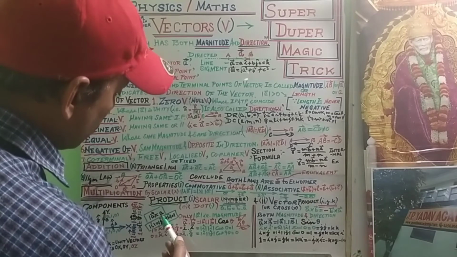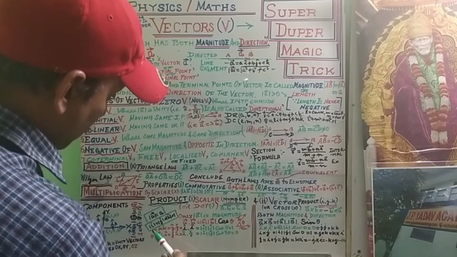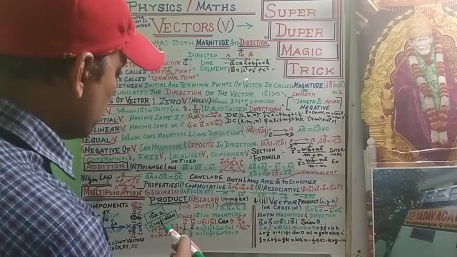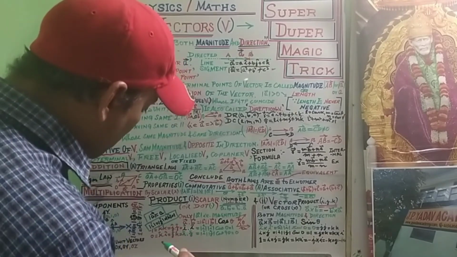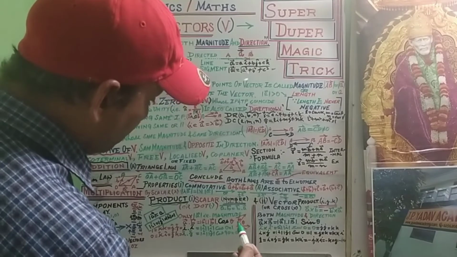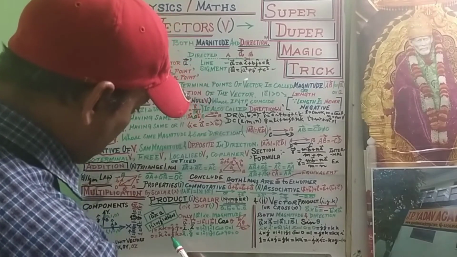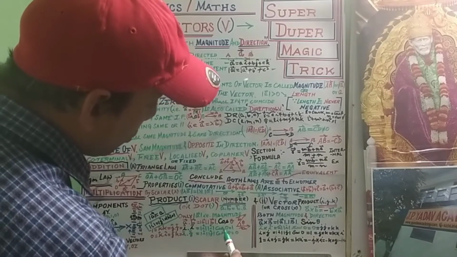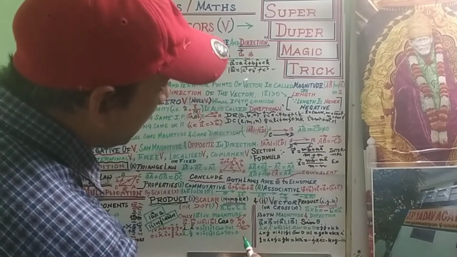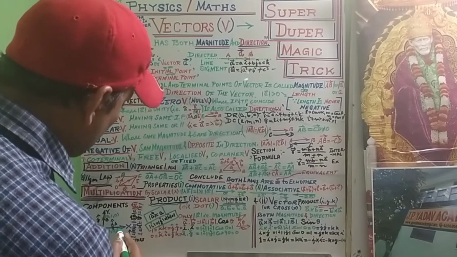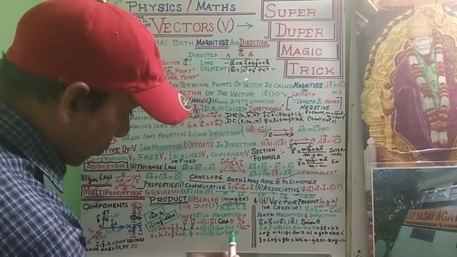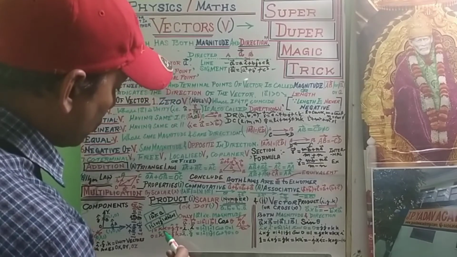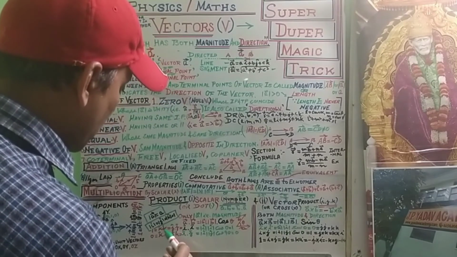Mod a can also be written as just a without the arrow. Now i, j, k are the unit vectors, which means the modulus of each unit vector is 1 by definition. So i dot i means mod i mod i cos 0, since the angle between i and i is 0, and the value is 1. So i dot i, j dot j and k dot k equal 1.